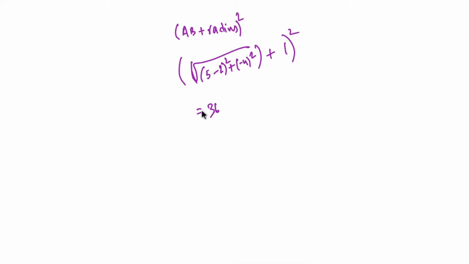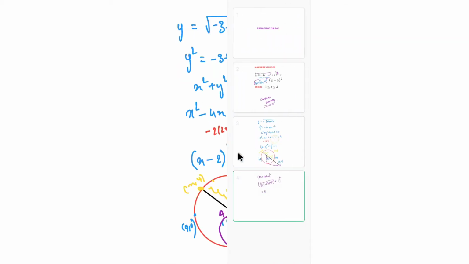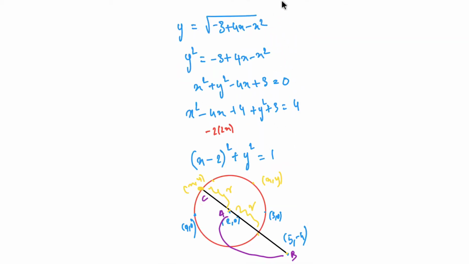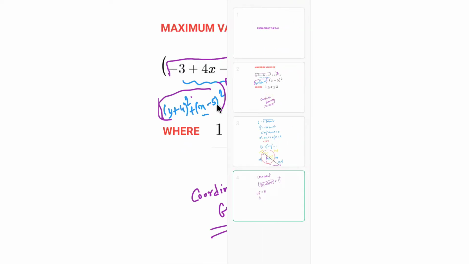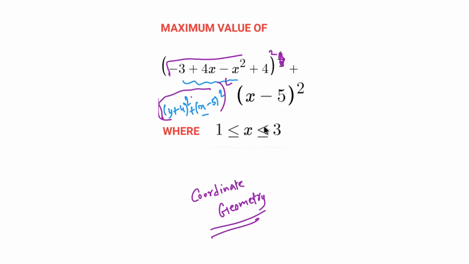So if I consider this to be C, this comes out to be CB square, and CB square is nothing but the question that has been asked to us. So CB square is nothing but this whole thing. If I erase all this stuff, this is the question. So basically this is what has been asked to us: root over minus 3 plus 4x minus x square plus 4 whole square plus x minus 5 whole square. This is the question that has been asked to us.